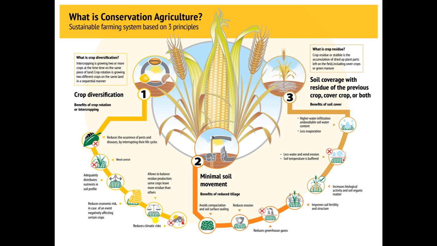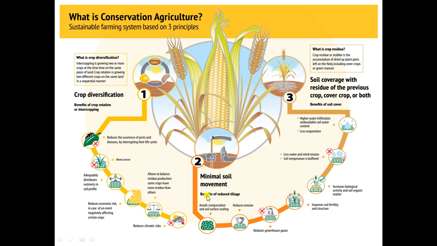So the crop cover, which I am telling you, means the soil should be covered. Here the soil will not be exposed directly to the sun or the atmosphere. It will be covered either by crop or by crop residue. So this is one advantage, that the balance of crop residue can be maintained. This crop residue can also be utilized as mulching or for covering the soil surface, and it reduces the climate risk. So these are the advantages of crop diversification.